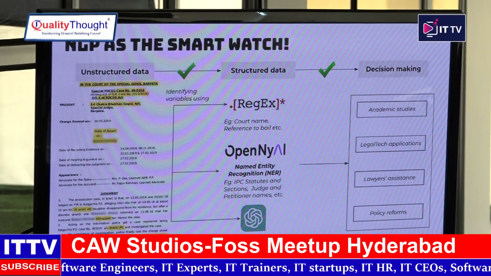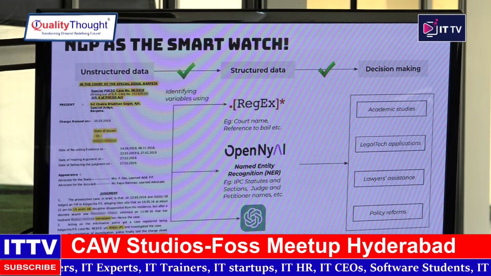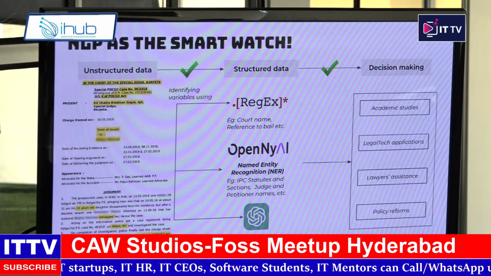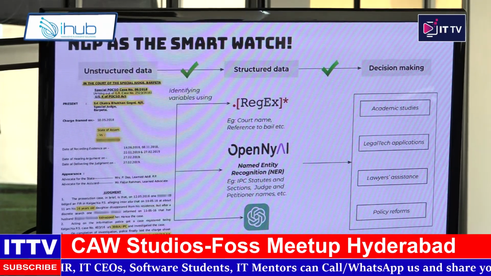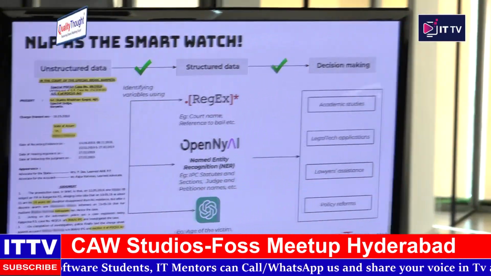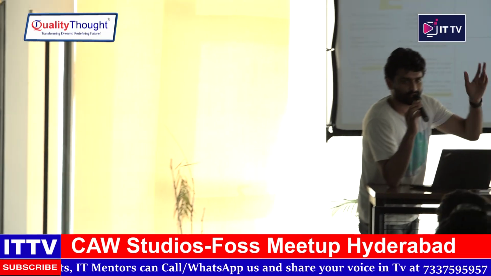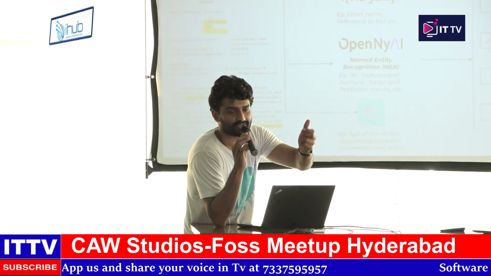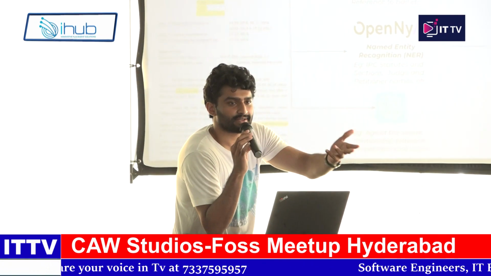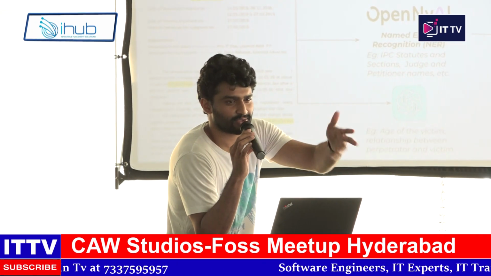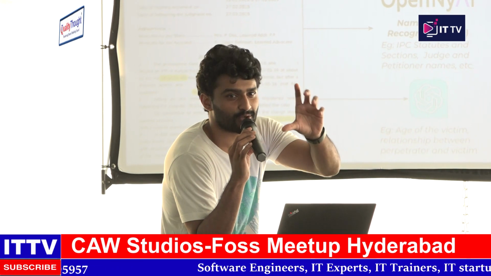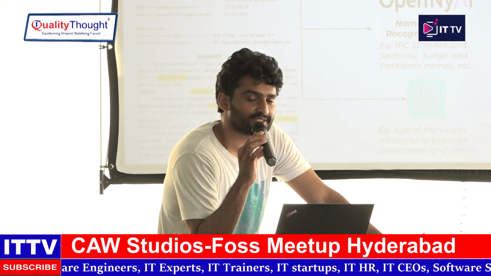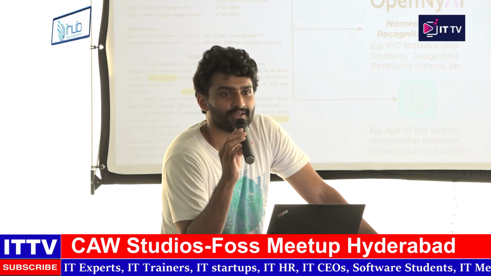You can take one particular act, say the UAPA or some act that deals with the banning of books, where they will arrest you if you possess certain kinds of books. You can focus on one particular act, go to the e-courts website, get those judgments where this act was used, and then run a regular expression or OpenAI sort of algorithm to extract what those books are. That will give you a good sense of what books the government wants you to read and doesn't want you to read.